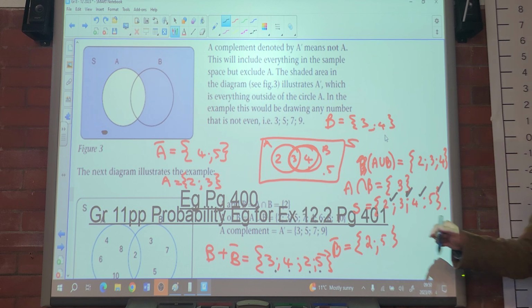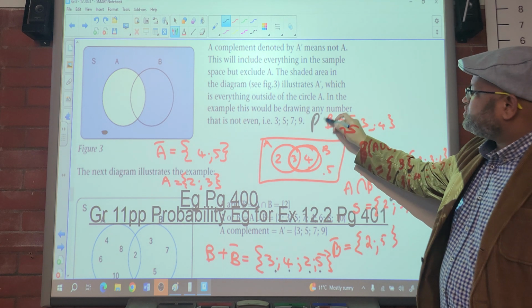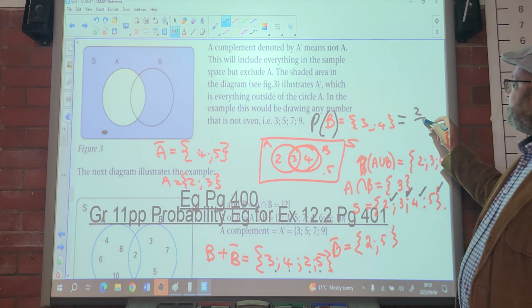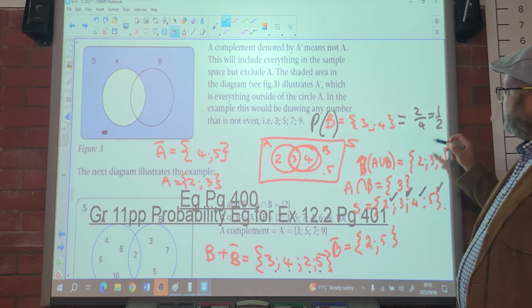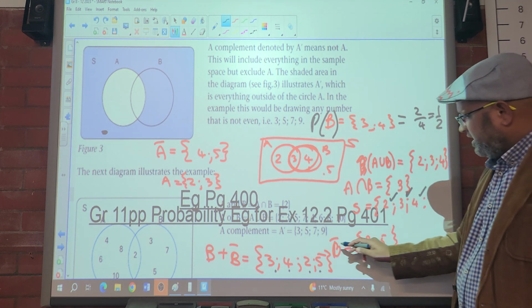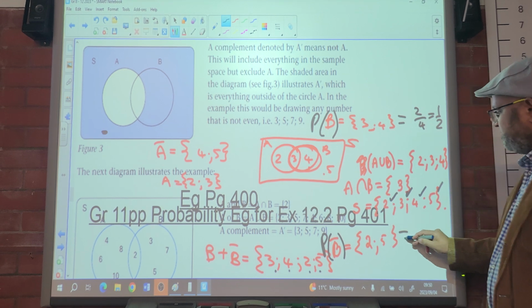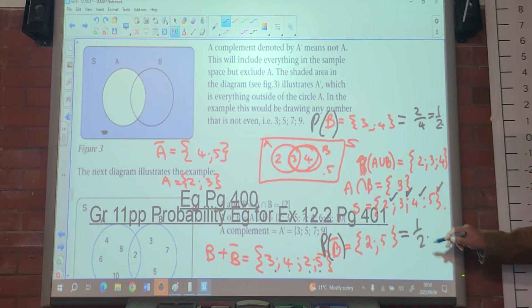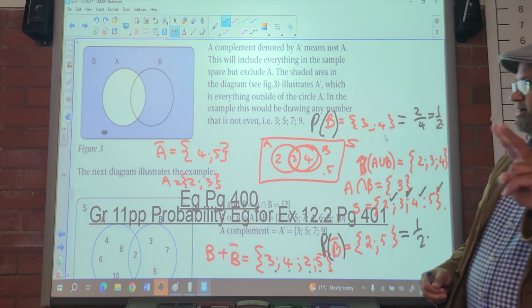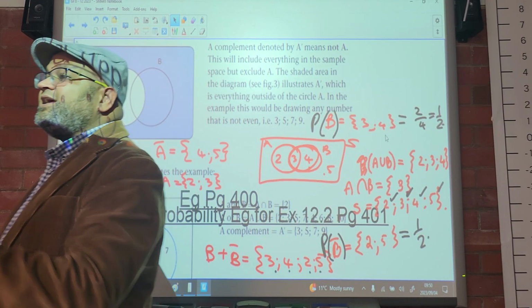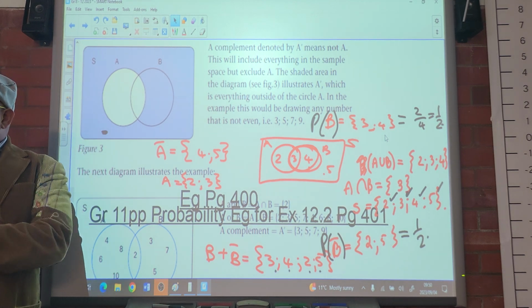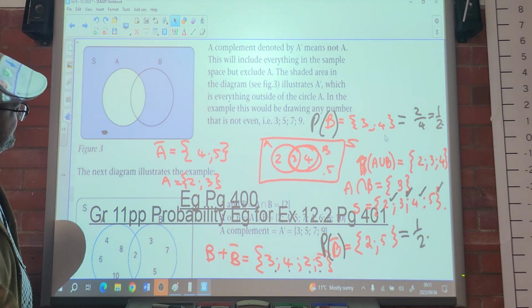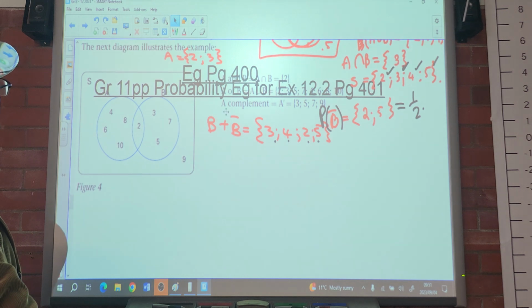If I had gone with the probability calculation here, then that would have been 2 out of 4, which is the probability of not B, which would also be a half. And what's a half plus a half? 1. And that's what I said earlier on: B and not B are complementary. You guys understand? Alright.